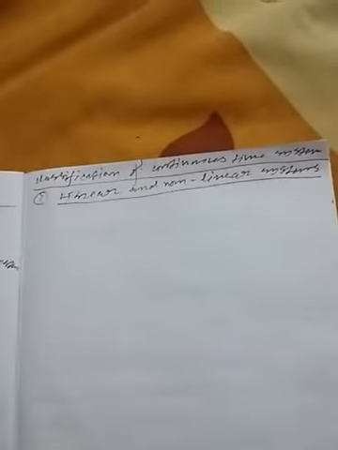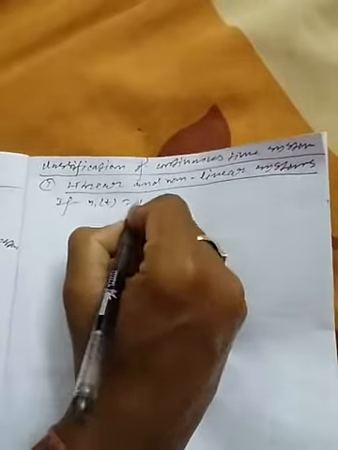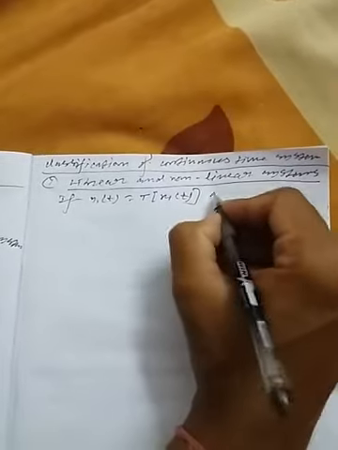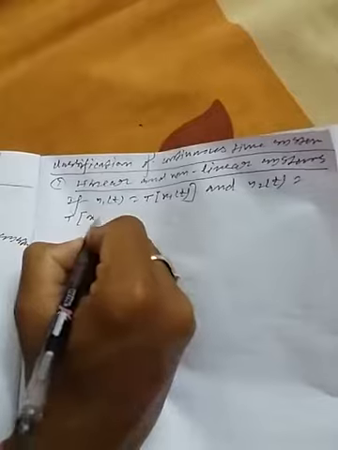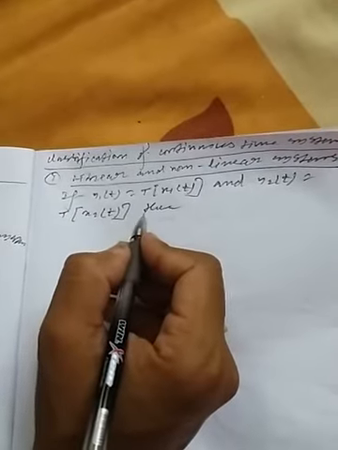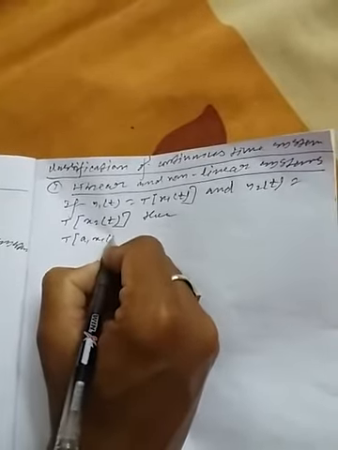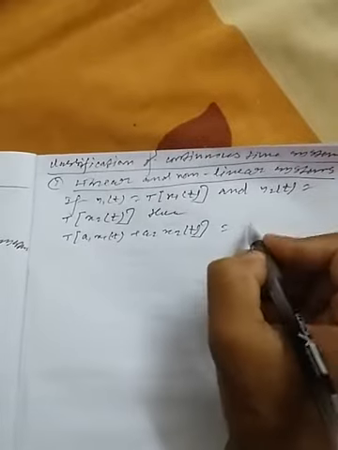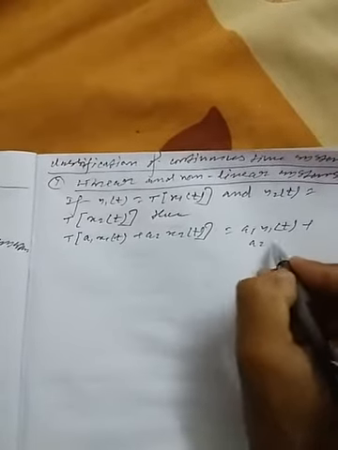So in case of a linear system, if y1(t) is the transformation of x1(t), that means for input signal x1(t) the output signal is y1(t), and y2(t) equals the transformation of x2(t), then by the principle of superposition, the transformation of a1 x1(t) plus a2 x2(t) will be equal to a1 y1(t) plus a2 y2(t).